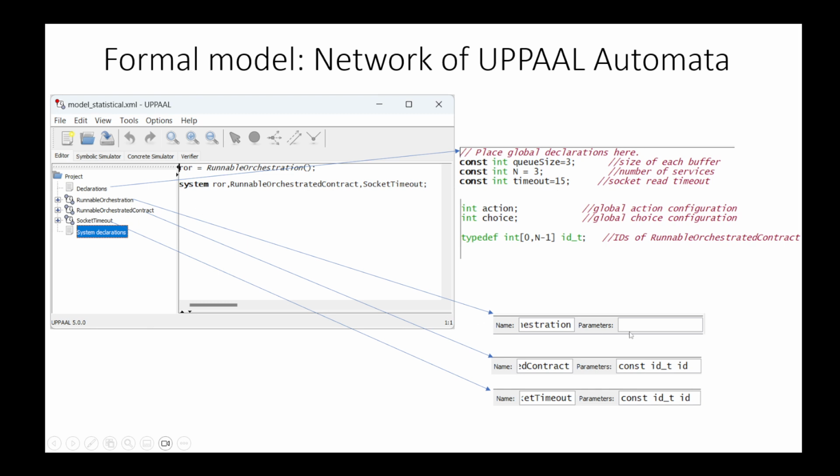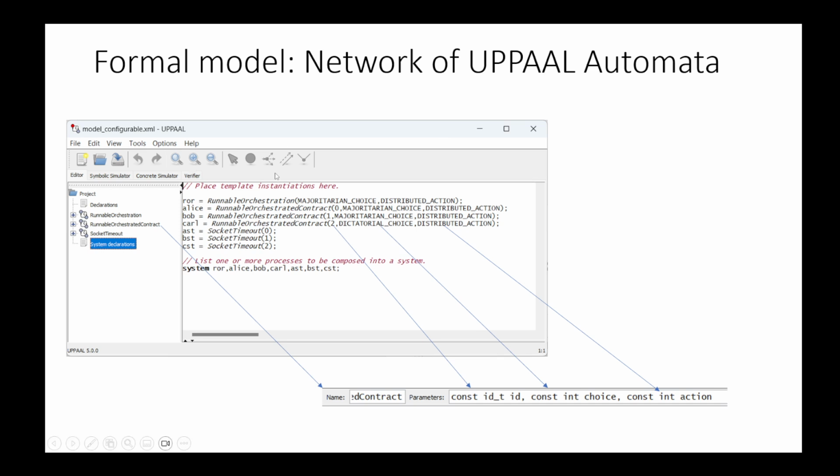We have only one instance of the orchestrator. We see it takes no parameters, while the services are represented by these two templates, runnable orchestrated contract and socket timeout. We see that those templates take these parameters and are replicated as many times as we have declared in the global declarations.